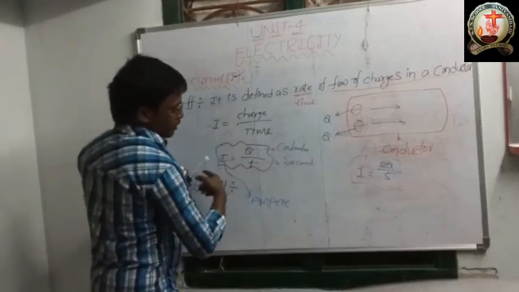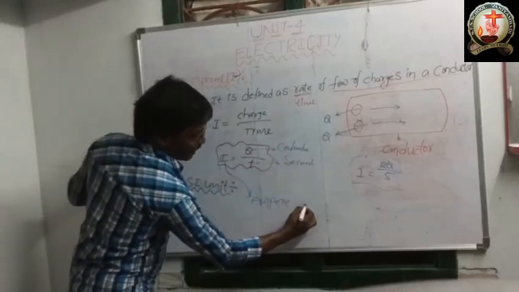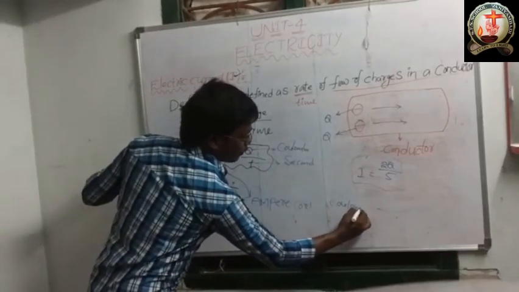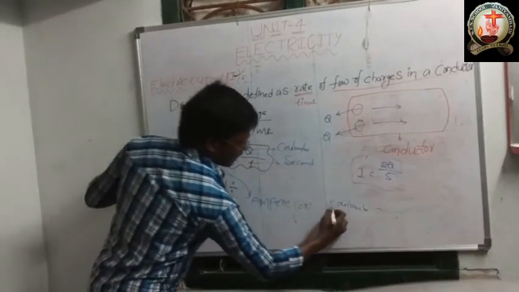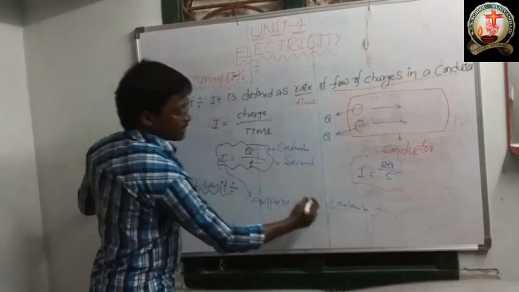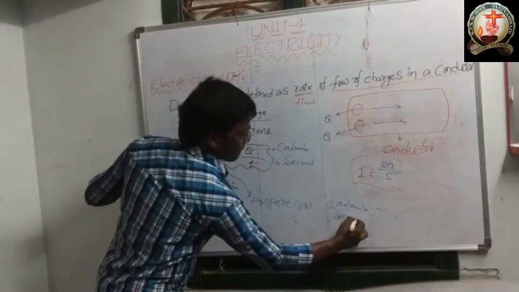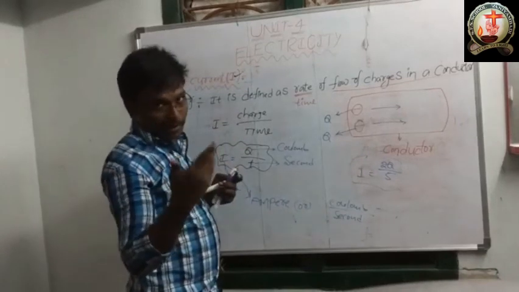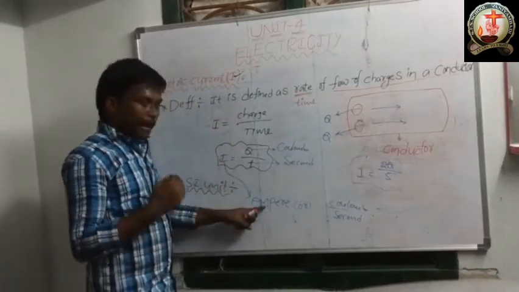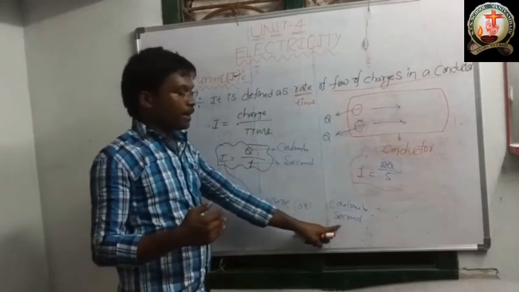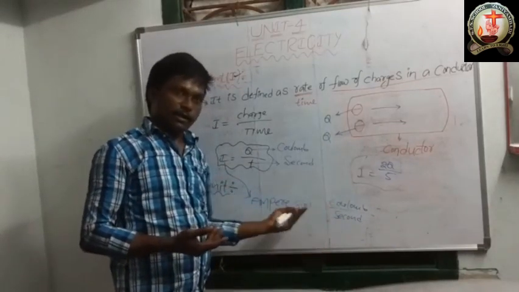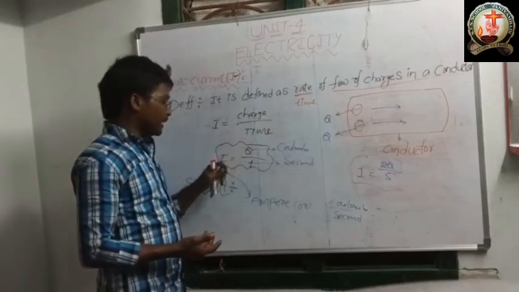So the unit of electric current is either ampere or coulomb per second. These both are the units of the electric current I.